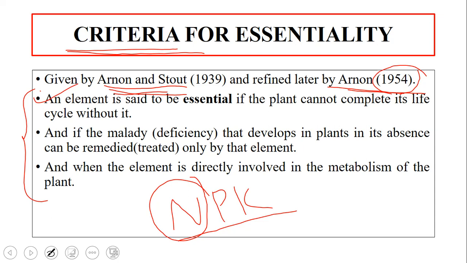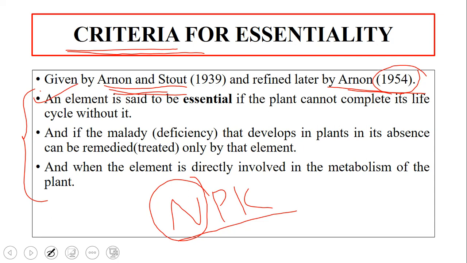Let's take for example, we know that plants are green because of chlorophyll, and for chlorophyll development, nitrogen is very much required. If there is no nitrogen, how can we expect chlorophyll production in the plant, and how can we expect the plant to photosynthesize? Without chlorophyll, plants cannot synthesize. Therefore, nitrogen is essential, because the plant cannot complete its life cycle without nitrogen supplied to it. So this is the first point.